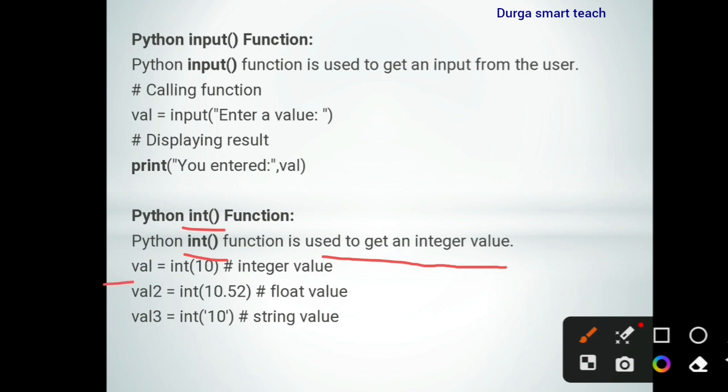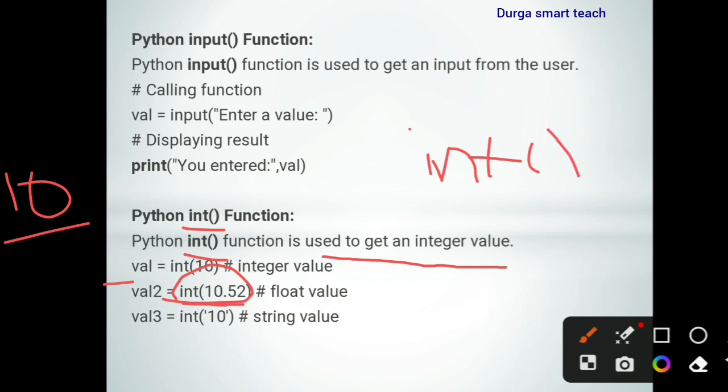So I am storing val equals int of 10. That will be converted, because 10 is also an integer, so 10. Next val2 equals int of 10.52. 10.52 is a float value, but we are converting it into int by using the int function. So the value here is 10.